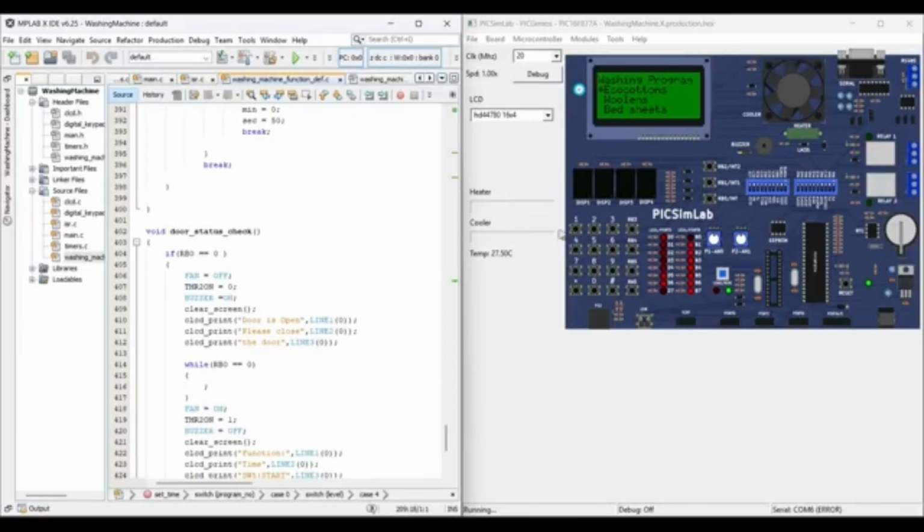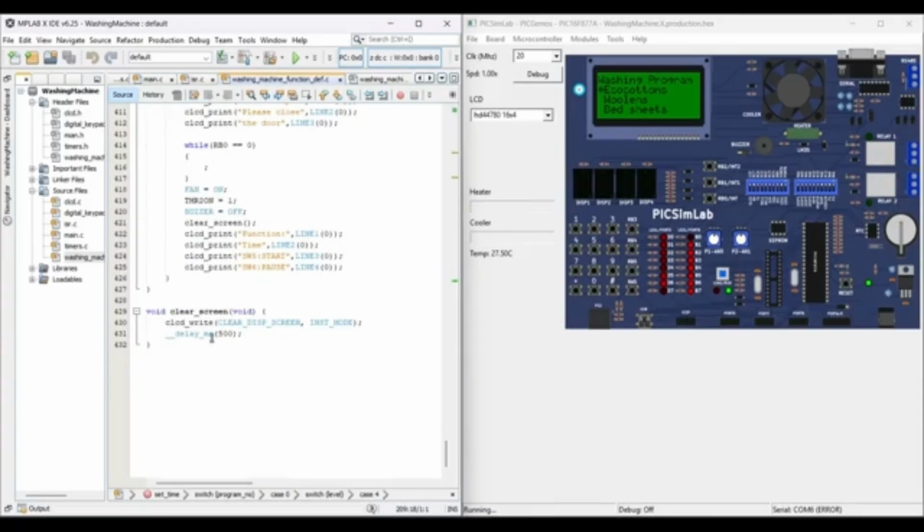If RB0 is held, it will show door is open, please close the door, and in that time it will turn off the fan. It will turn off the timer. It will turn on the buzzer. Timer is off, so it cannot be kept running in the background. Buzzer is on, so we have the auditory confirmation that the door has been opened. When the key has been released, the fan will turn on, timer will turn on, and buzzer will go off. And the clear screen is just to erase anything from the memory of the screen. This is used if any letters from the previous screen are occurring, so we use clear screen also.